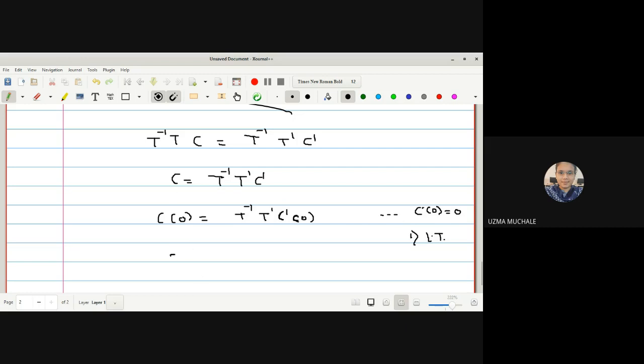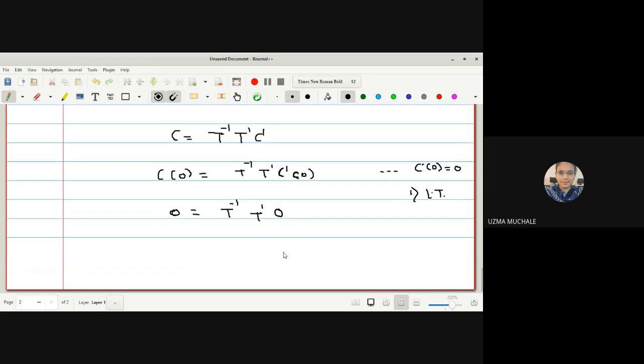So C of 0 is 0, and here we have T inverse T dash, and C dash of 0 is also 0. So T inverse T dash of 0 is equal to 0.